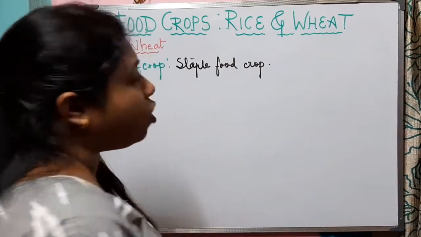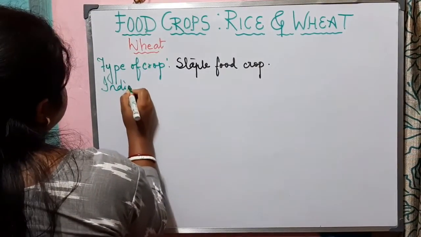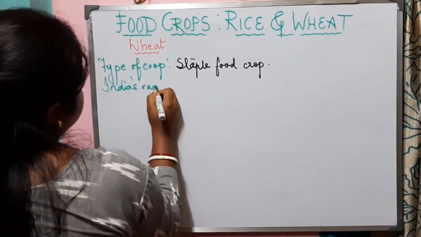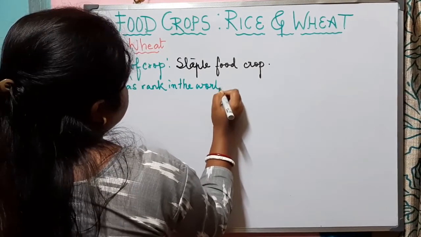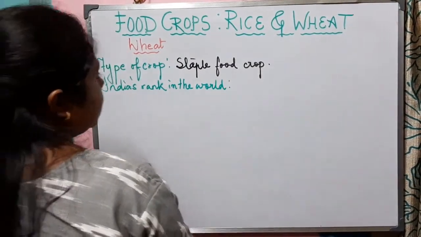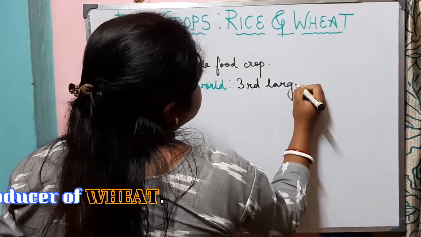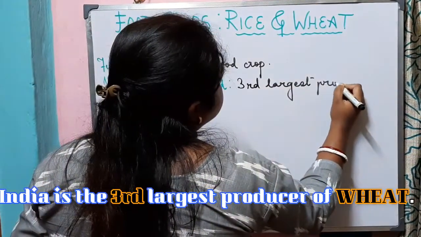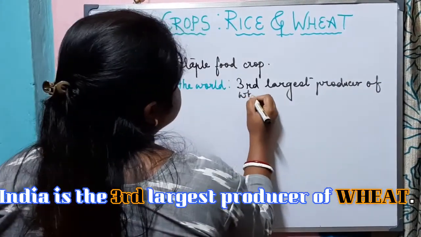Now in terms of India's rank in the world, it is the third largest producer of wheat.